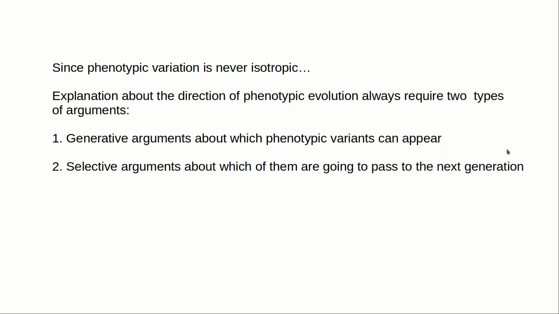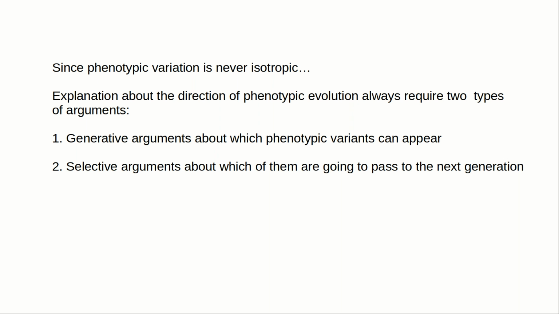Since phenotypic variation is never isotropic, explanations about the direction of phenotypic evolution always require two types of arguments: generative arguments about which phenotypic variants can appear, and selective arguments about which of them are going to pass to the next generation. The first type of argument depends on generative processes and what we understand about how they generate phenotypic variation and why.